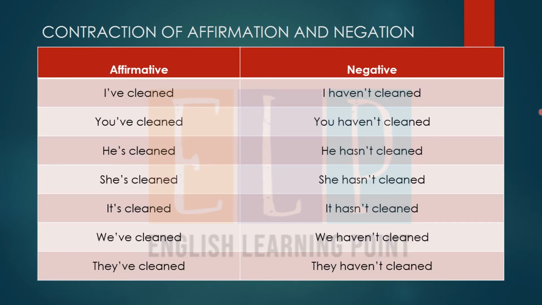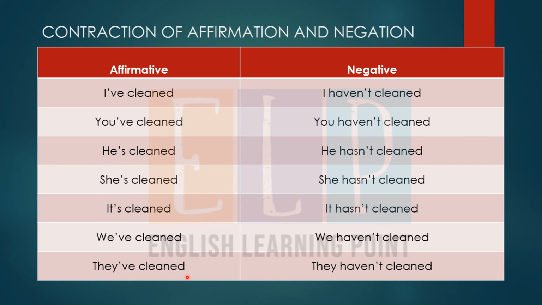So what is the contraction of affirmation and negation? Like I have cleaned, I've cleaned. You have cleaned, you've cleaned. He has cleaned, he's cleaned. She has cleaned, she's cleaned. It has cleaned, it's cleaned. We have cleaned, we've cleaned. They have cleaned, they've cleaned.